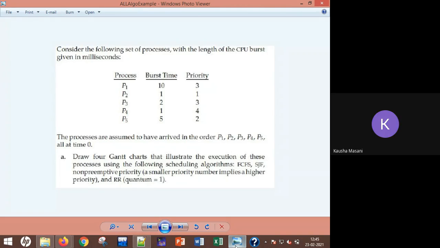Yes, correct, 13.4 milliseconds. And the total wait time is 48 milliseconds. Average waiting time is 9.6 milliseconds. Online students, you are getting the same thing?